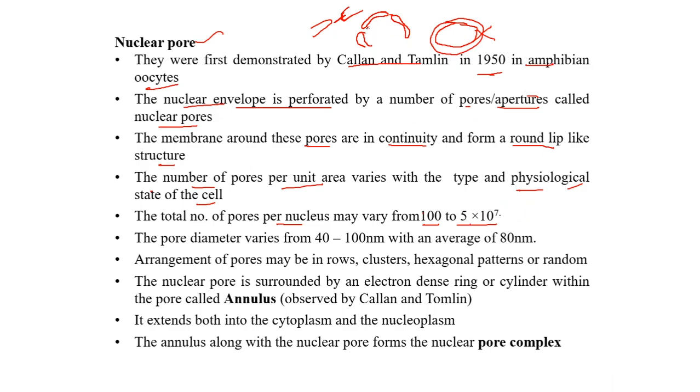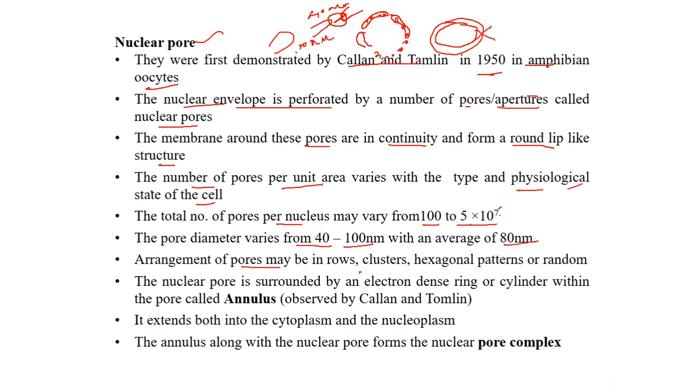The diameter of the pore varies from 40 to 100 nanometers. This is the diameter of the pore, which might be 40 nanometers or it might be 100 nanometers. The average is around 80 nanometers.